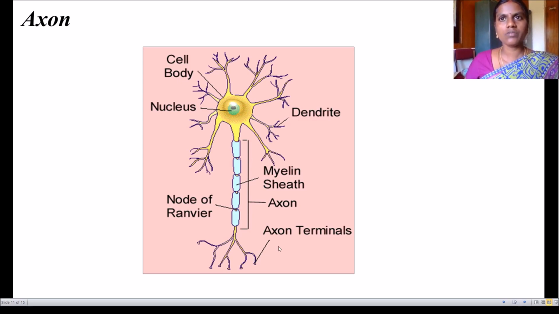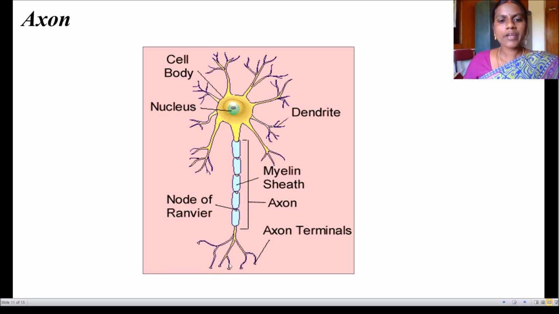This is called the axon. Please note the node of Ranvier here. These are the nodes of Ranvier, in between two myelin sheath bundles. This is the myelin sheath. The axon is covered by the myelin sheath here.